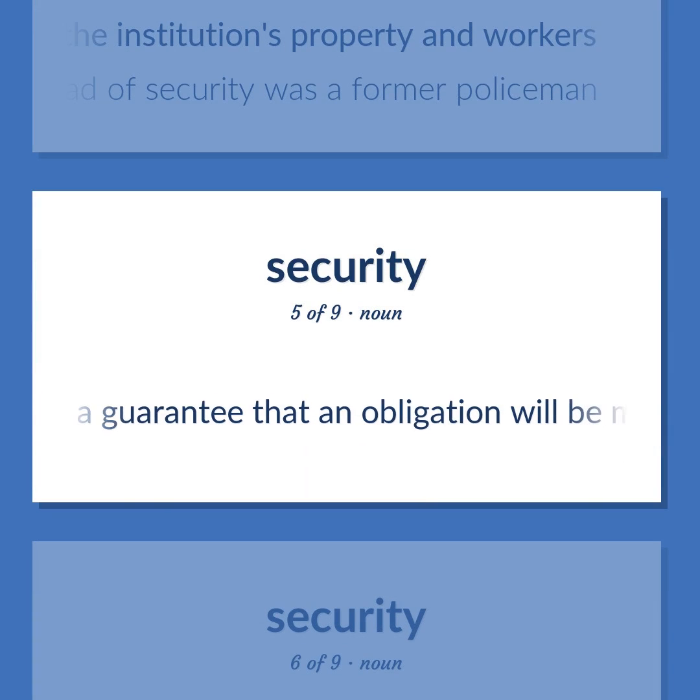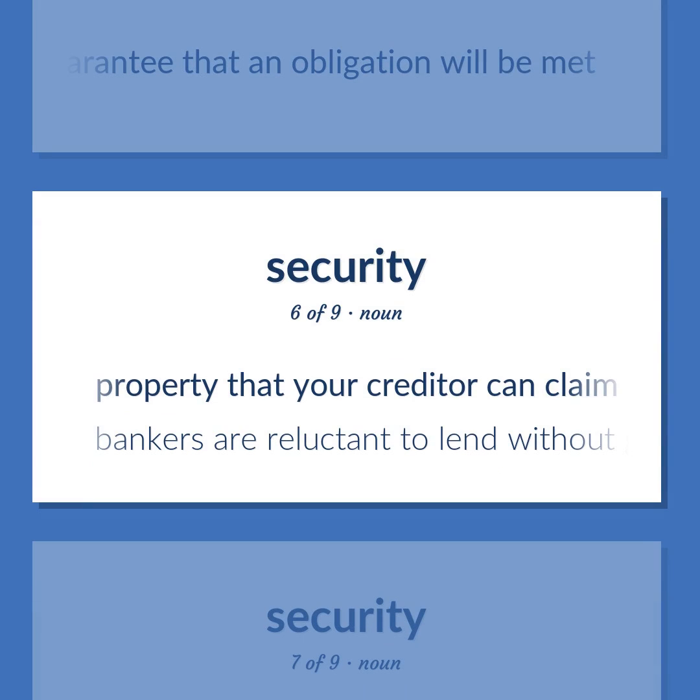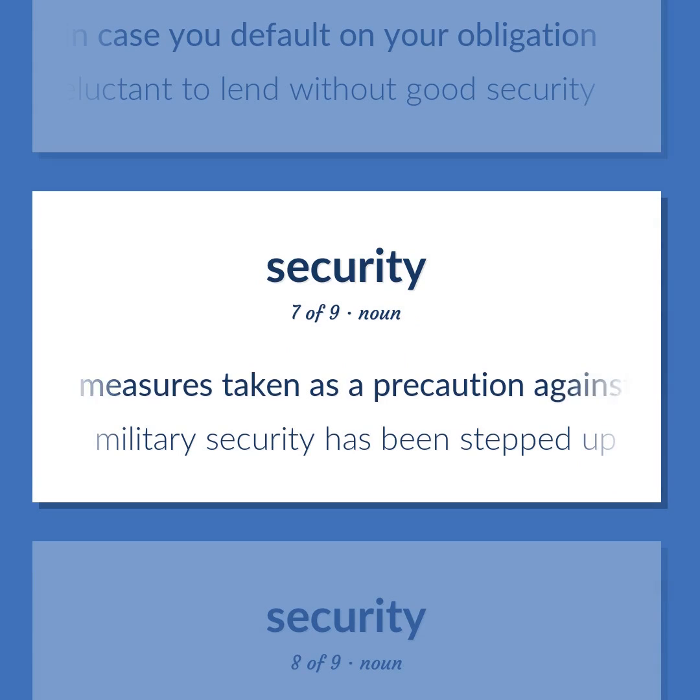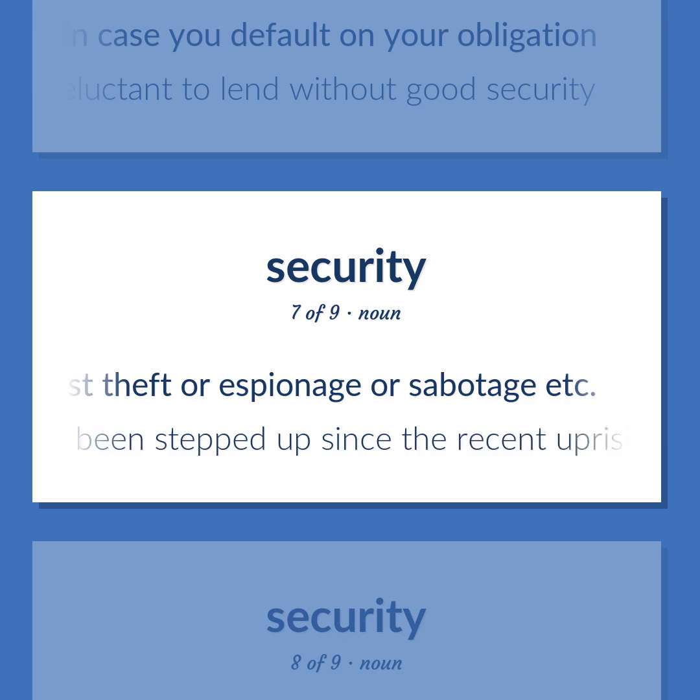A guarantee that an obligation will be met. Property that your creditor can claim in case you default on your obligation. Bankers are reluctant to lend without good security. Measures taken as a precaution against theft or espionage or sabotage, etc. Military security has been stepped up since the recent uprising.